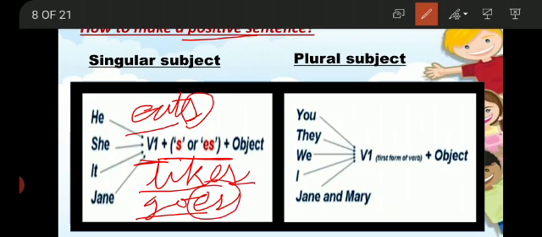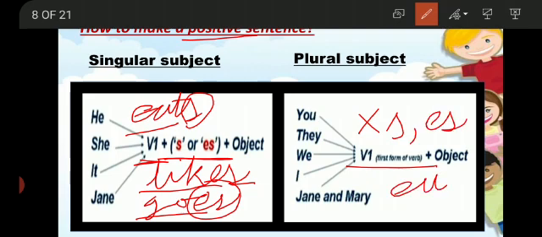So with the singular subject, when we are making positive sentences, we use s or es, and when we are making positive sentences with a plural subject, we use the first form of verb without s or es. Means you eat, I eat, we eat, they eat, they go, you go, I go, we go, and Jan and Mary go. Means with the plural subjects.